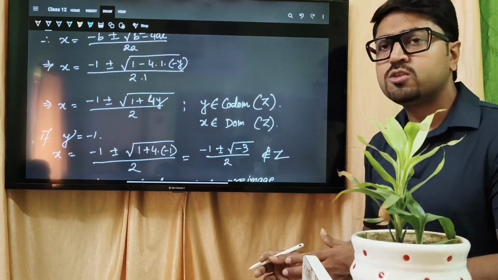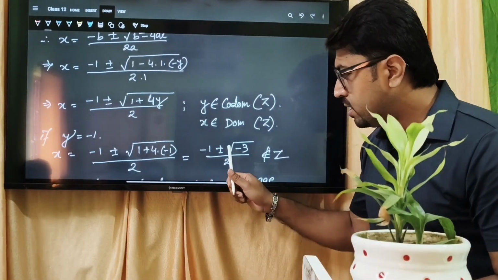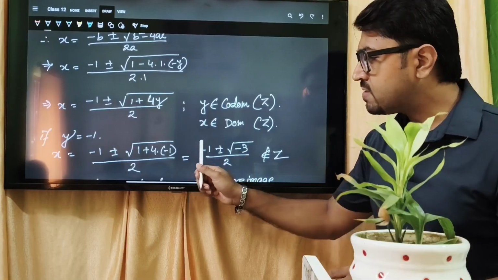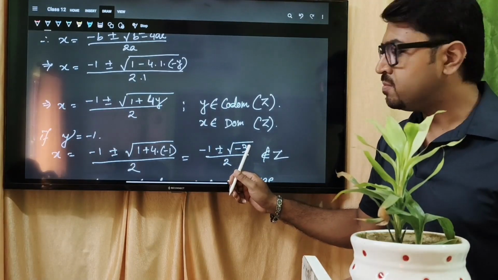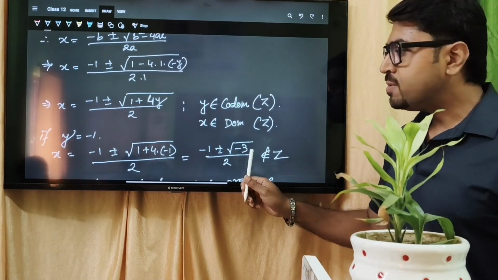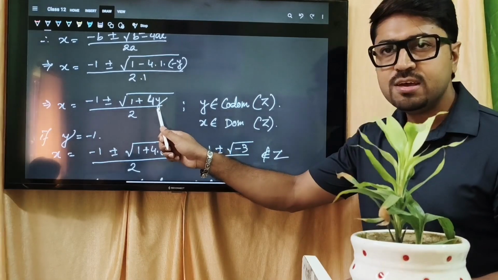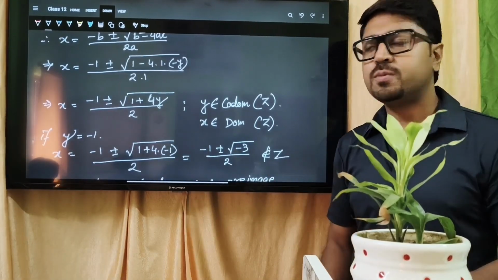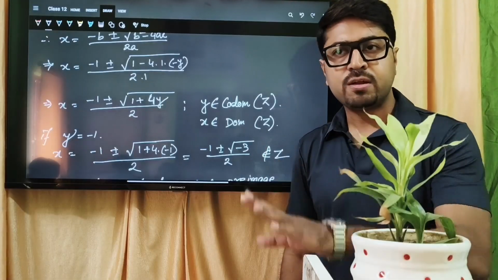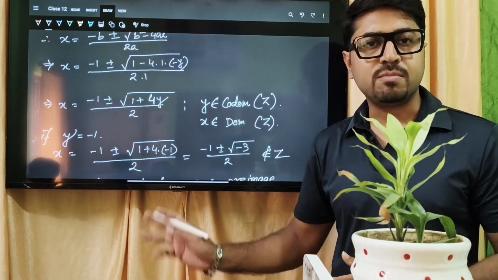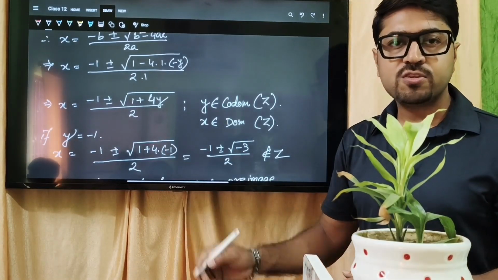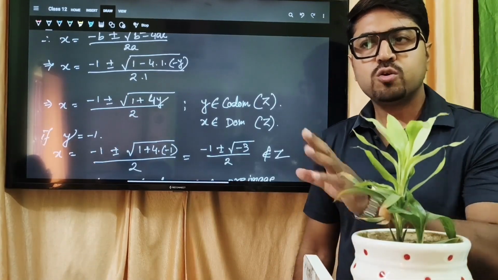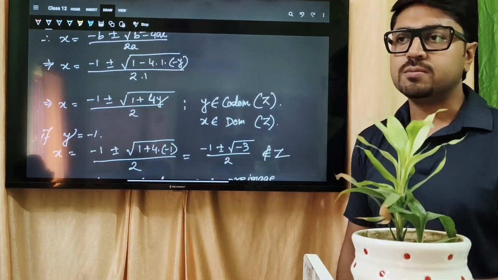হ্যাঁ, complex number. হতে পারে তুমি এটা পড়ে এসেছো. Root under -3 is a complex number. So the whole thing is considered a complex number, so it is not an integer. So that means there will be a lot of values of y for which x will not be integer. So এরকম কি কি ভ্যালু হতে পারে? আমি এখানে y ভ্যালু -1 নিয়েছি, আর কিছু হতে পারে? হ্যাঁ, any negative number. See -3, if you take any negative value of y, for those negative values x cannot be integer.